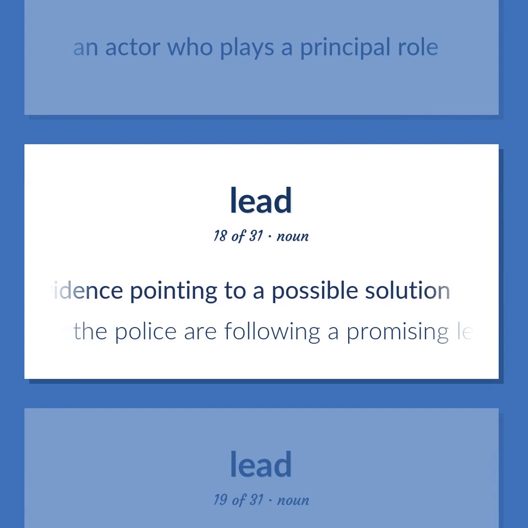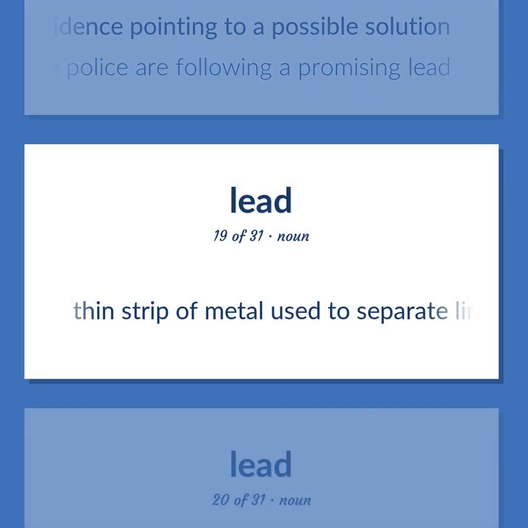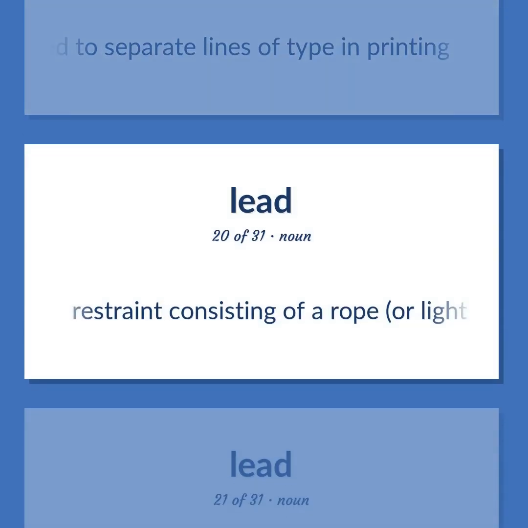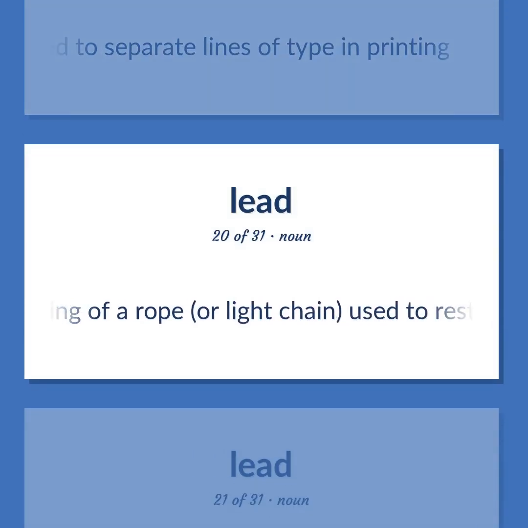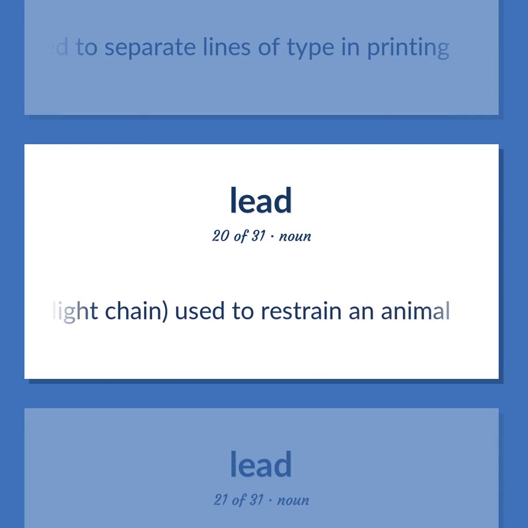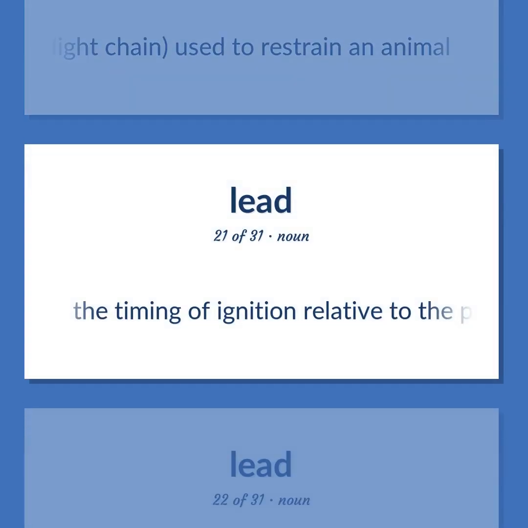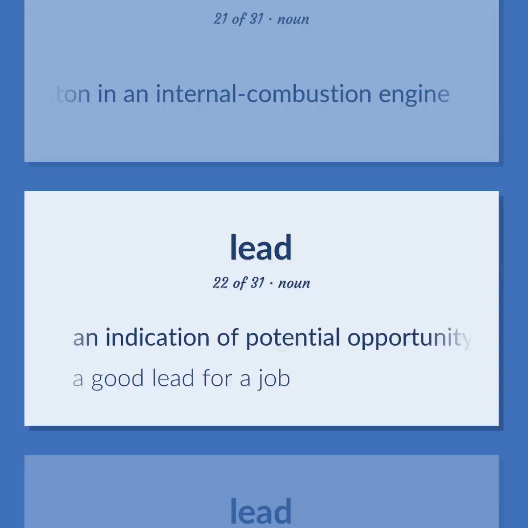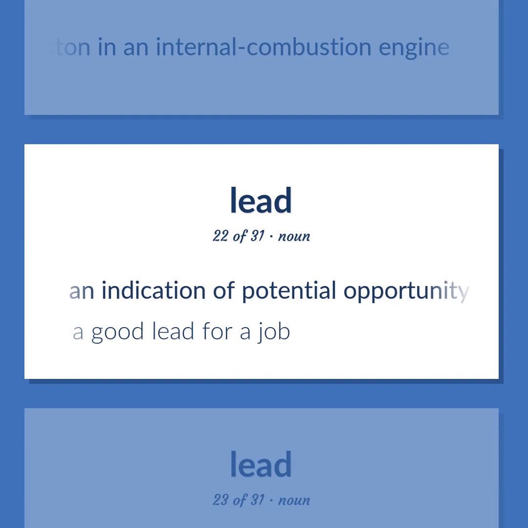The police are following a promising lead. Thin strip of metal used to separate lines of type in printing. Restraint consisting of a rope, or light chain, used to restrain an animal. The timing of ignition relative to the position of the piston in an internal combustion engine. An indication of potential opportunity. A good lead for a job.